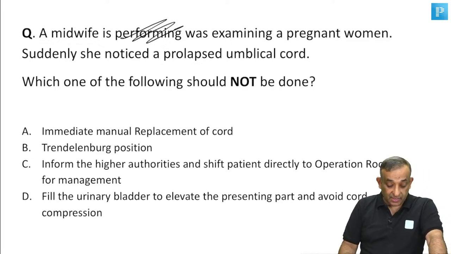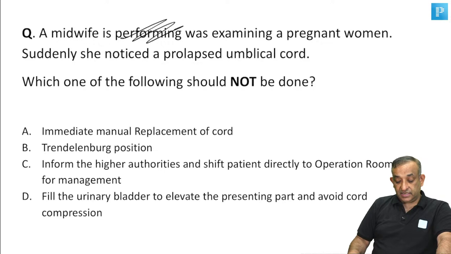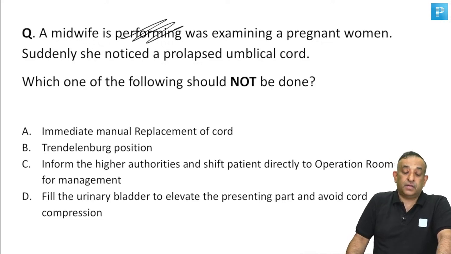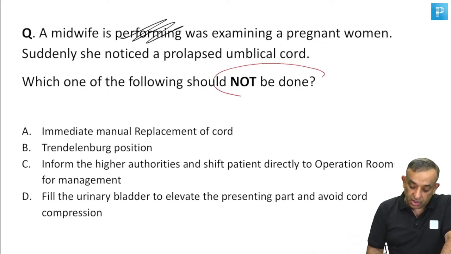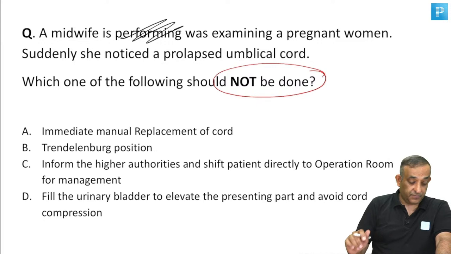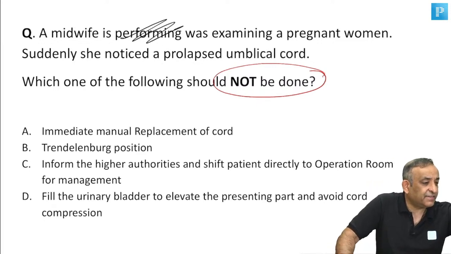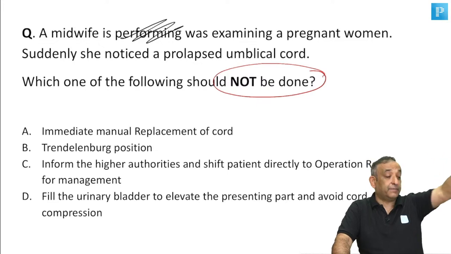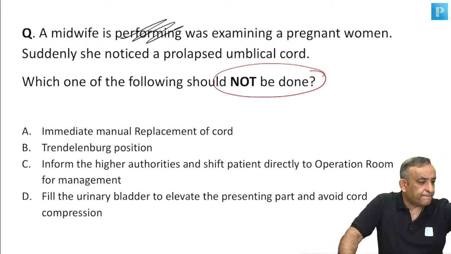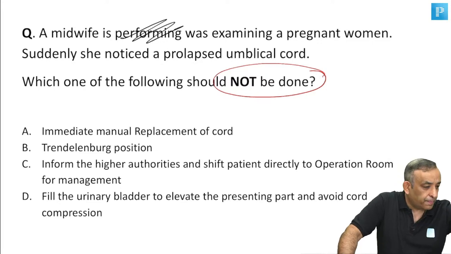Yesterday somebody was asking me, so I made sure there was this question in the discussion. So when there is a prolapsed umbilical cord, which of the following should not be done? What should not be done? Come, tell me. Now this answer I want. What are you guys saying? Chordocentesis 18 weeks. Gopika, 18 weeks onwards, chordocentesis can be done. Good. Not to do. Put her in Trendelenburg. You want to do, you don't want to do.